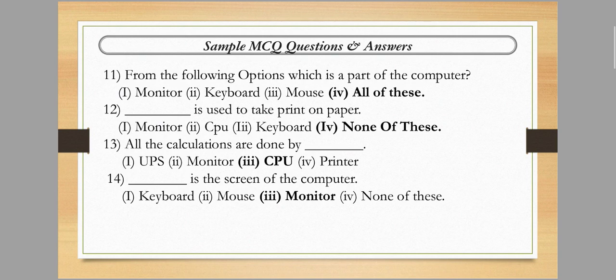Okay, I hope that all of you understand the concept of MCQ question answers and how to answer MCQ questions in the examination. All of you have to read the chapter very carefully, because the MCQ questions basically come from inside the chapter. So I am ending my discussion here. I will discuss some sample MCQ question answers in my next video. But all of you have to read the chapter very carefully.